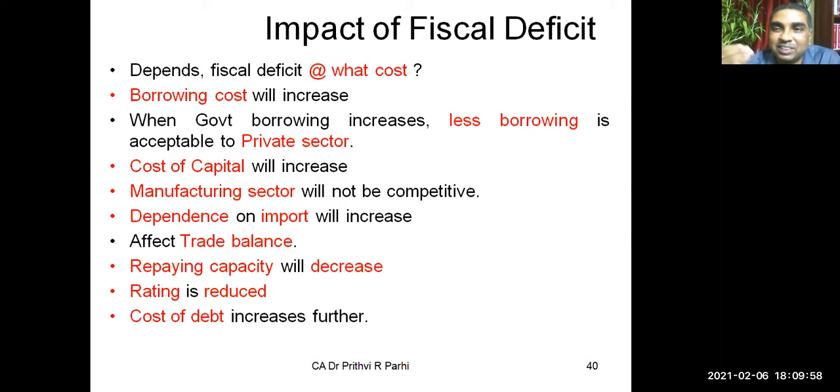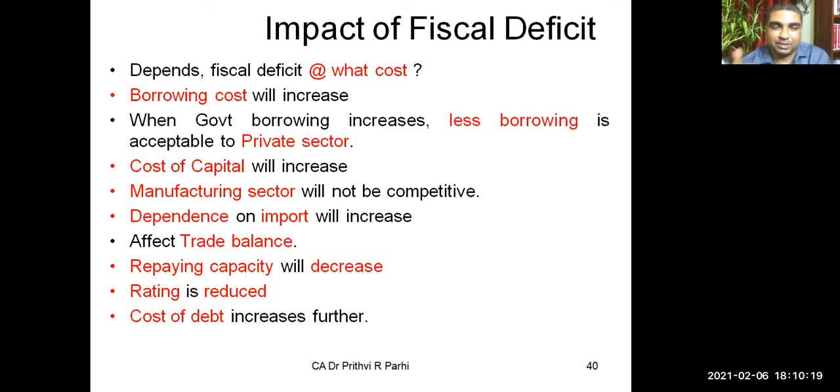Right? When the trade balance is affected, that country will not generate more foreign exchange. Is it not? When the country is not generating more foreign exchange, it will affect the country's paying capacity. It has borrowed loans, but how can it pay? Paying capacity will get affected. Is it not?